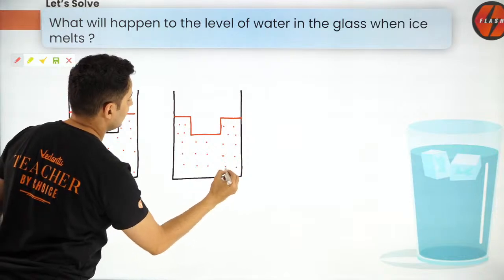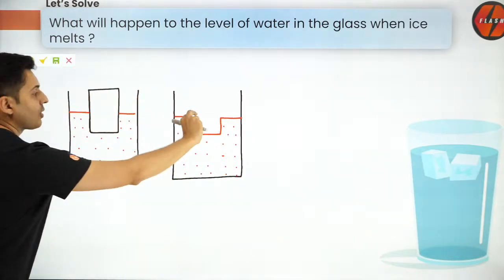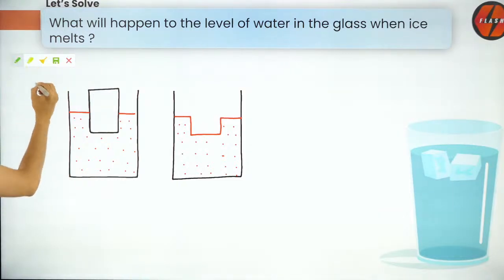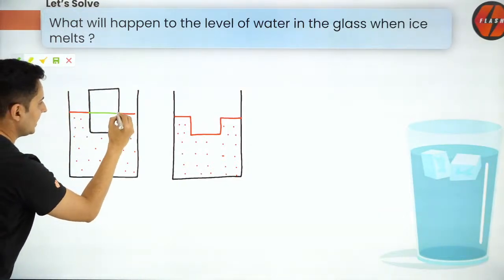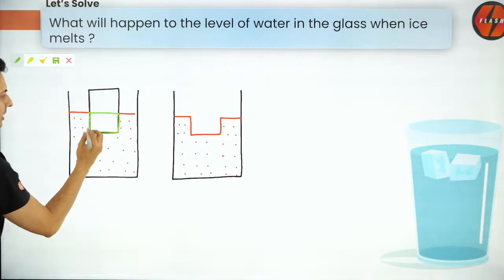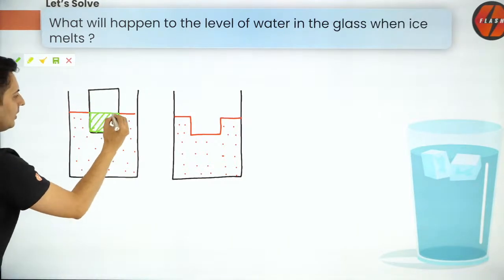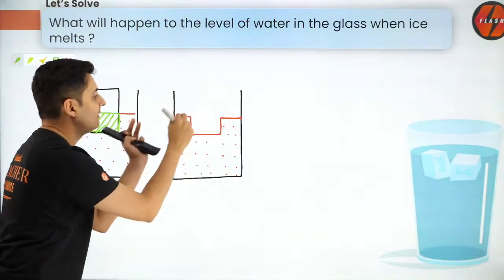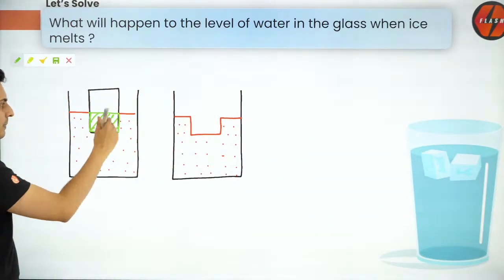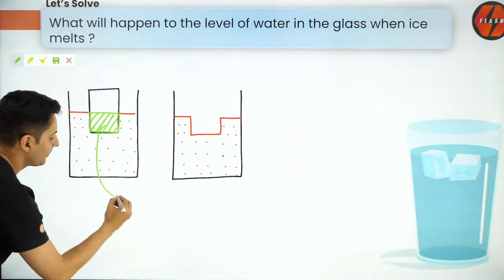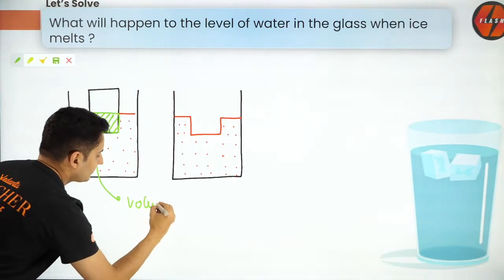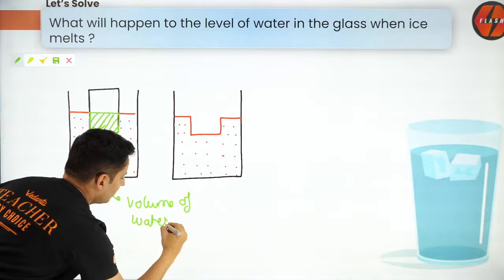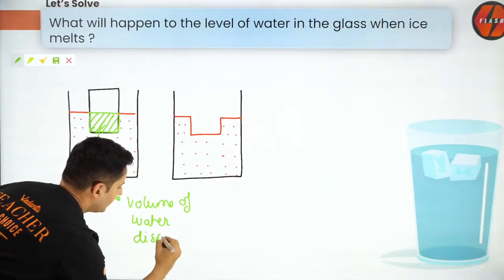So that cavity basically tells me how much fluid was displaced. So now imagine if I exactly take out this much volume of fluid, or if I pour this much volume of fluid in this cavity, or rather this much part, exactly tells me the volume of water which has been displaced.